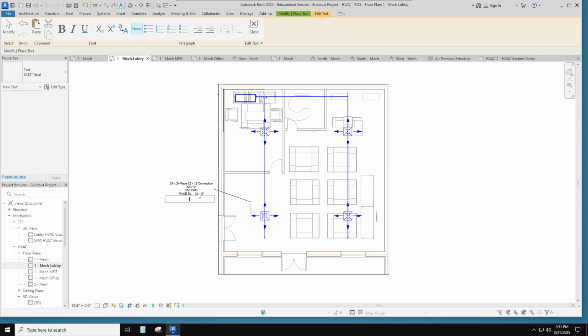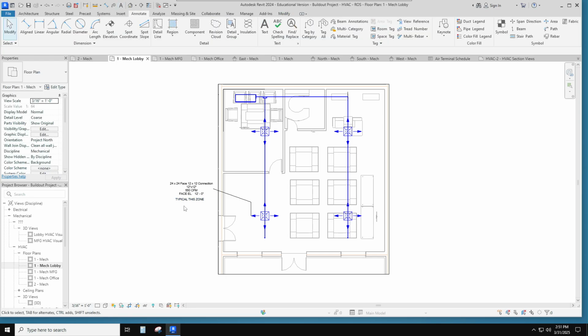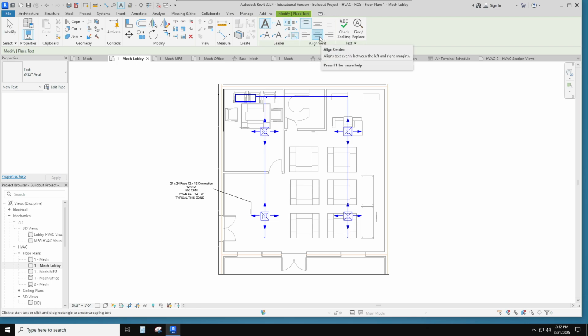I have my A selected, and this is going to say typical this zone. I'll click outside it. There it goes. That's kind of nice looking. I can move it up a little bit if I want. There we go. So that was the annotate tab, the A button, centered, and 3/32 size.